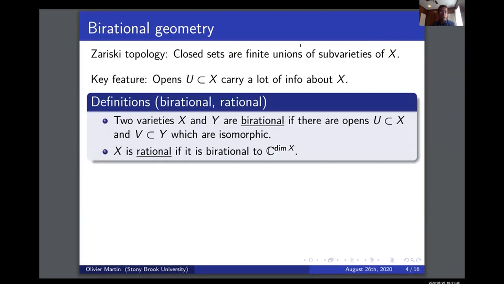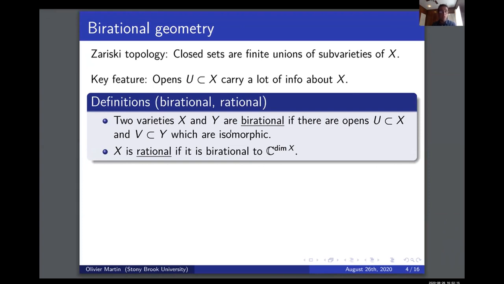In algebraic geometry, we work with what's called the Zariski topology. This is a topology where the closed sets are finite unions of subvarieties of the ambient variety. The feature this points to is the fact that open sets actually carry a lot of information about the ambient variety X. An open set in particular is dense, but it contains a lot of information about X. So it's a very rigid geometry that we're talking about.